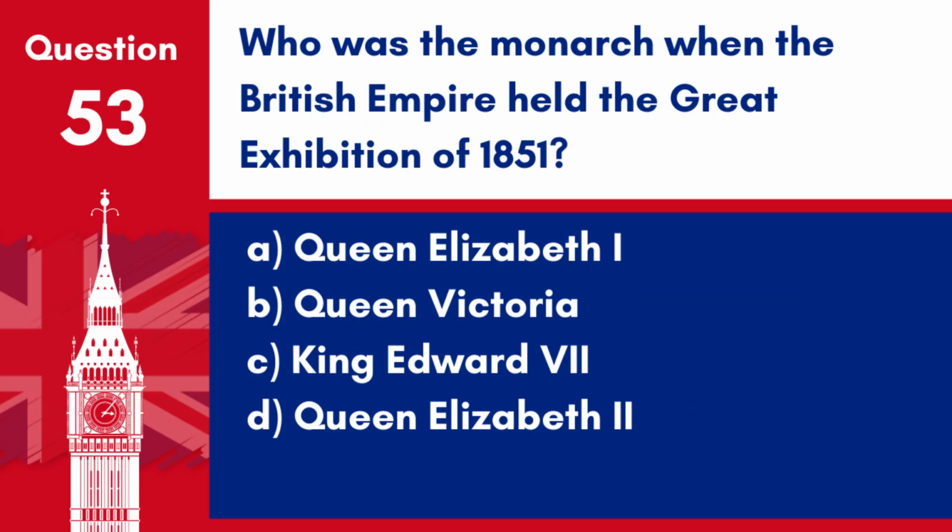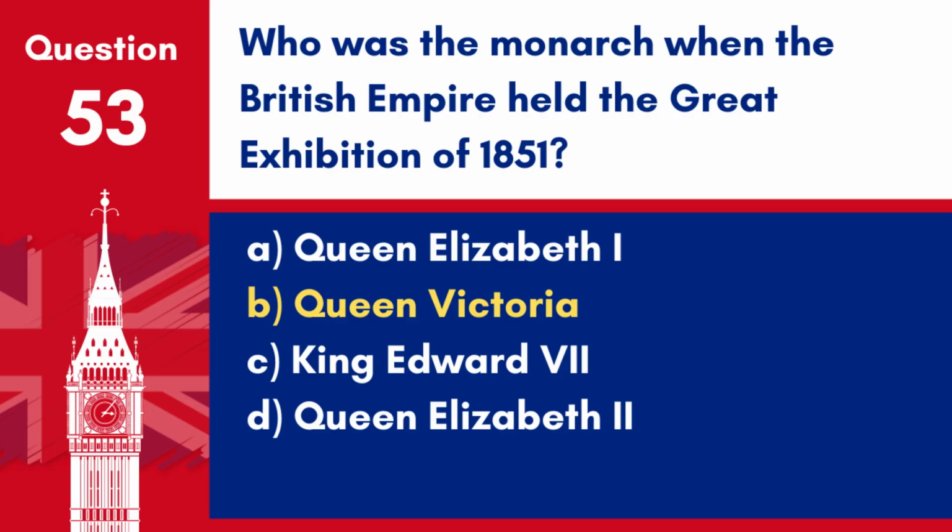Question 53. Who was the monarch when the British Empire held the Great Exhibition of 1851? A. Queen Elizabeth I. B. Queen Victoria. C. King Edward VII. D. Queen Elizabeth II. Answer: B. Queen Victoria. Queen Victoria was the monarch when the Great Exhibition of 1851 was held, showcasing Britain's advancements